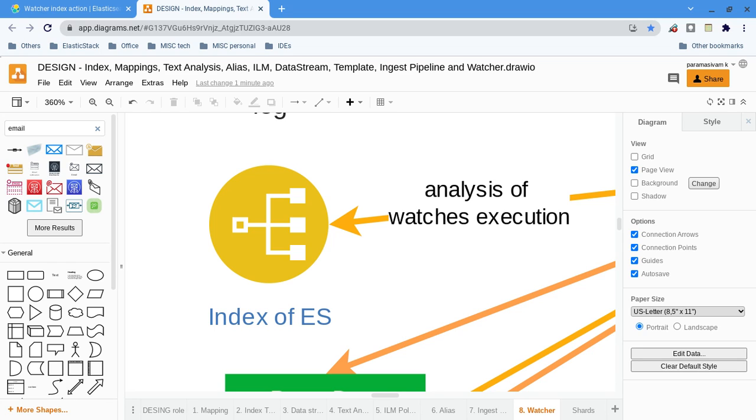Then you can select what fields have to be part of the document, then you can index into the document. So that means indexing is happening. That means you are storing the payload into another index within Elasticsearch.